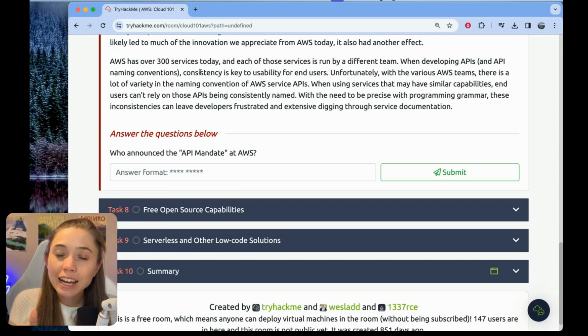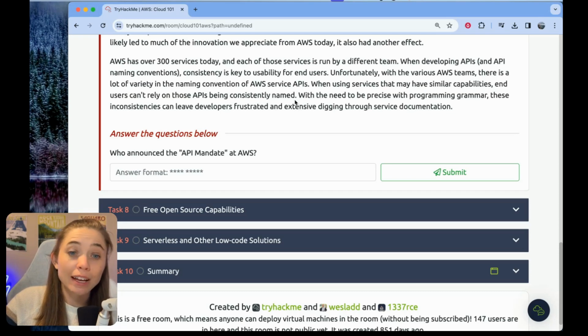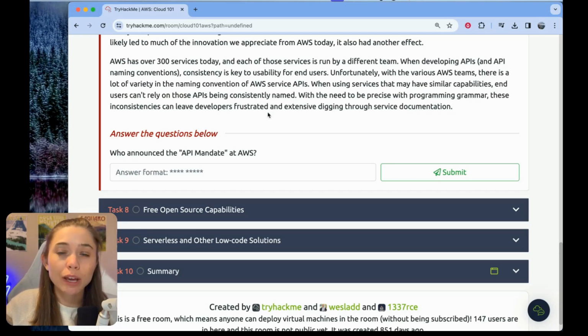So this is interesting because this is the first part of this content so far where they're taking a little bit of a dig here. But they're saying, unfortunately, with the various AWS teams, there's a lot of variety in the naming convention of AWS service APIs. When using services that may have similar capabilities, end users can't rely on those APIs being consistently named. So I wonder if whoever wrote this has been burned here before. But it is a good point: when you're interacting with things, especially programmatically, the naming conventions are really important.